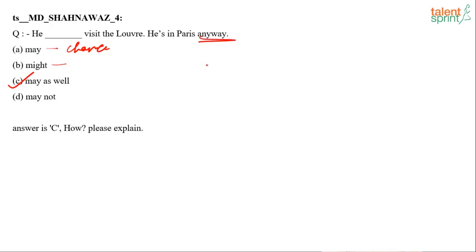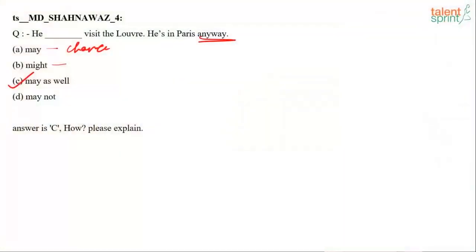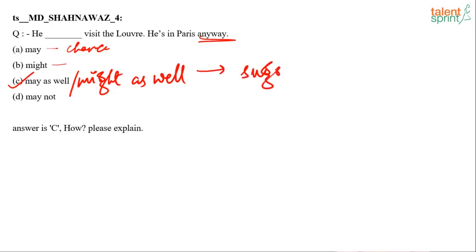Okay, so what are we talking about? When we say anyways, that means we are making a suggestion and saying, since this is already happening, why can't we also do that? Okay, so in that case we use might as well or may as well. May as well, or you can also say might as well, is used to make suggestions. When we have to give suggestions to someone, we use might as well.